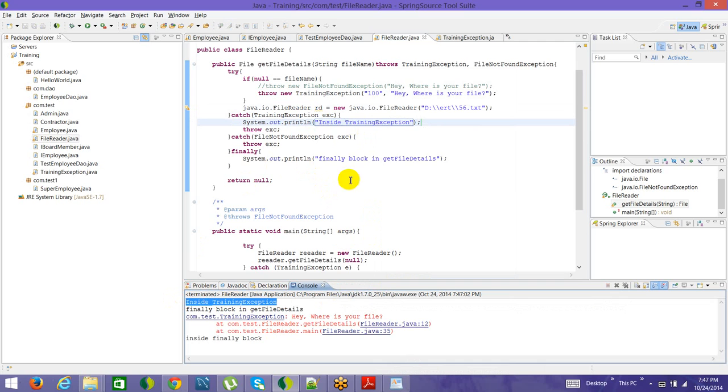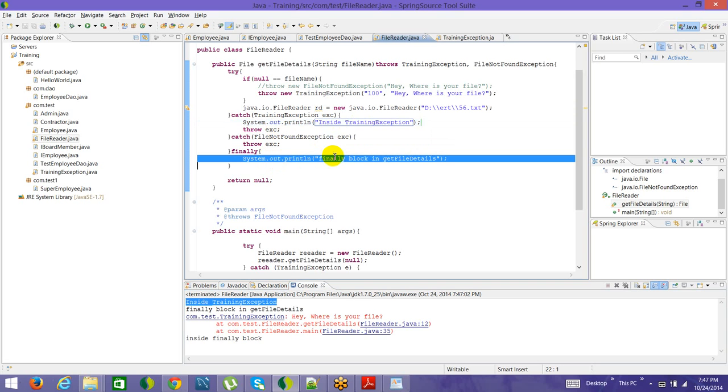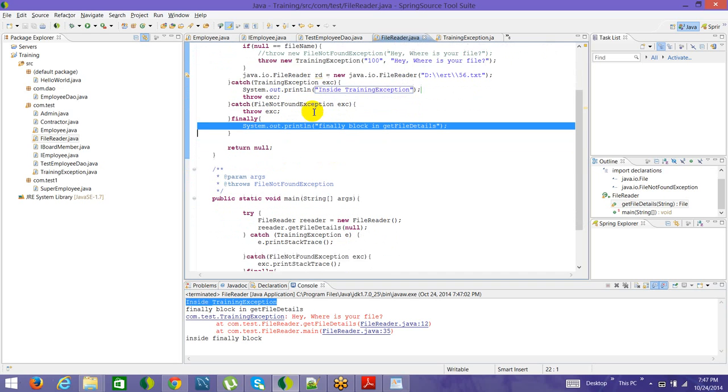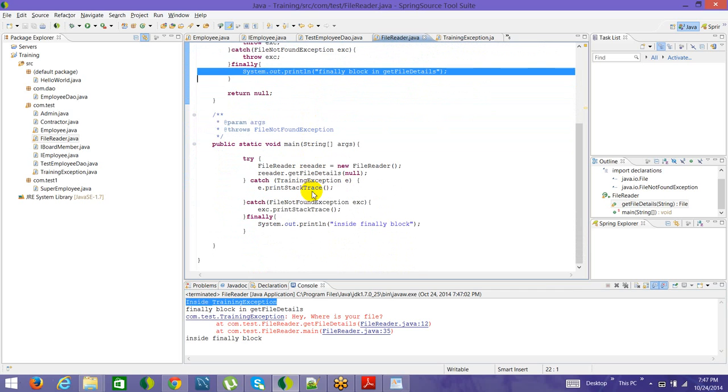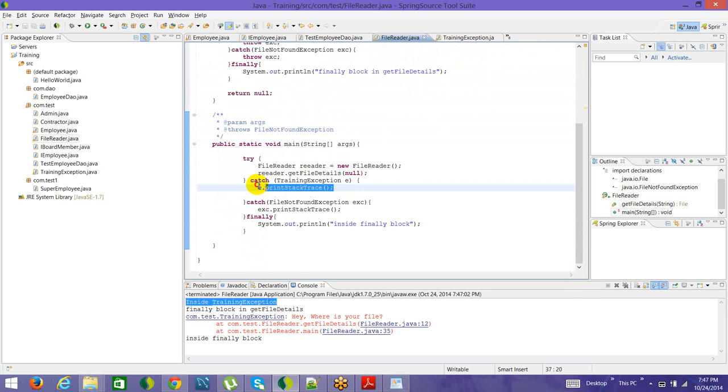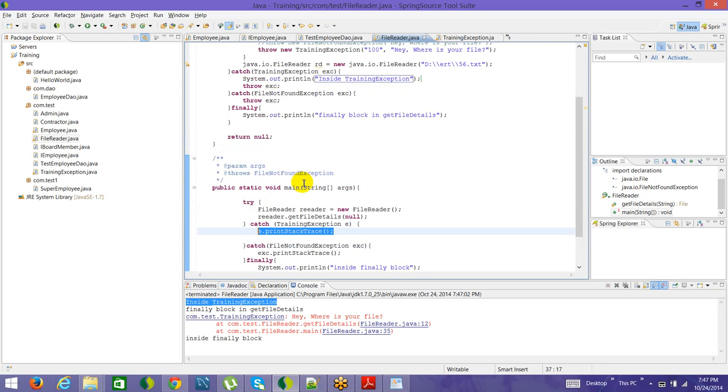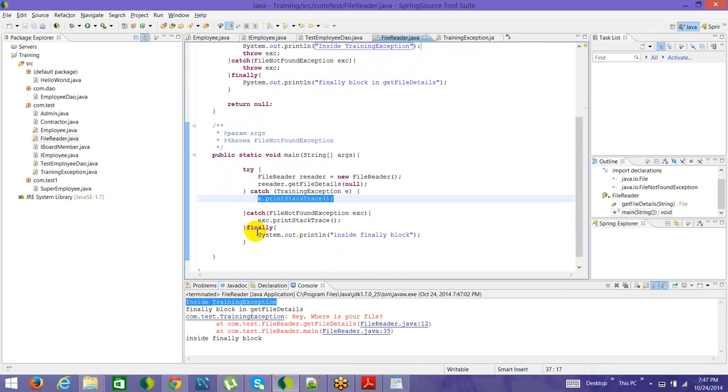So from here this gets called, you get an exception, it comes out here. Java doesn't throw the exception at that point of time, it waits, it goes inside the finally block, you print this finally block in get details exception, then the exception is thrown. And once the exception is thrown, you come here, the stack trace is printed, right? And after that the finally block comes up.